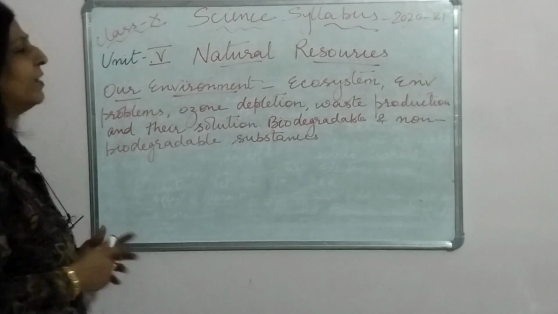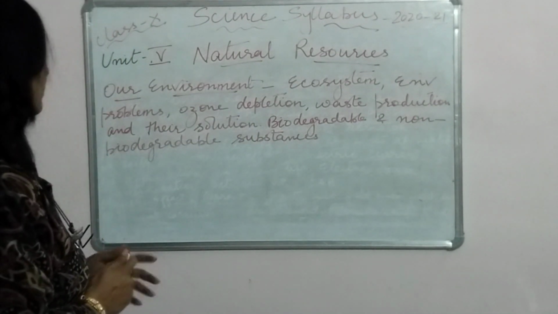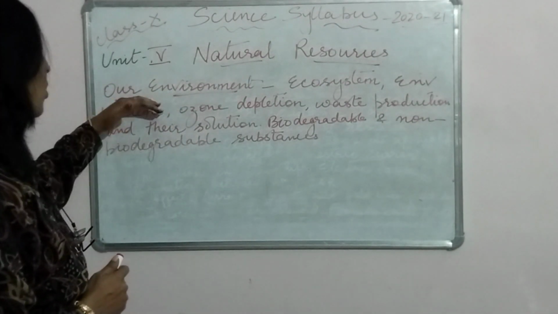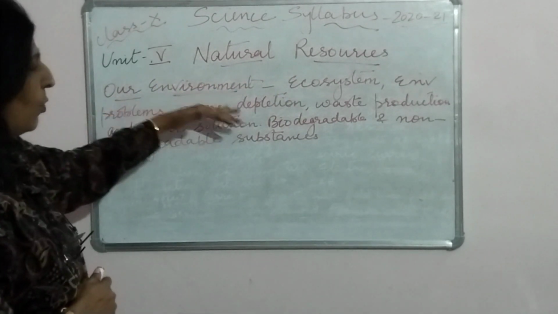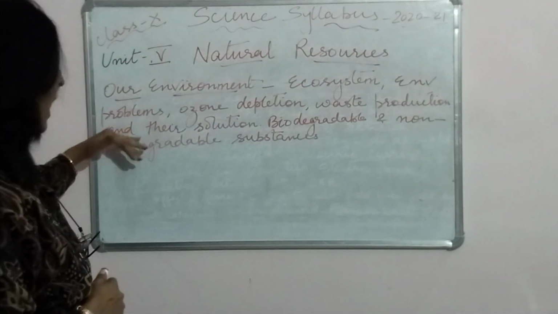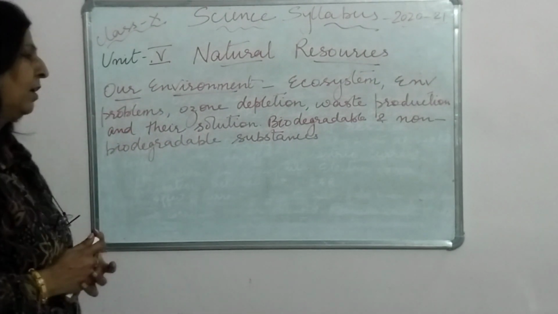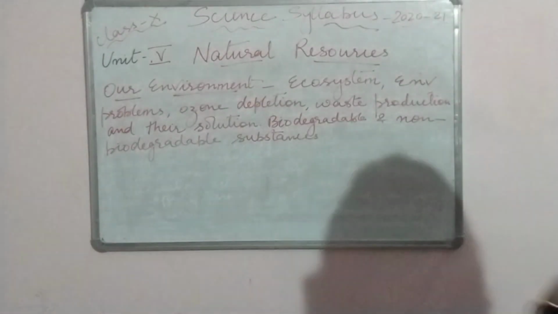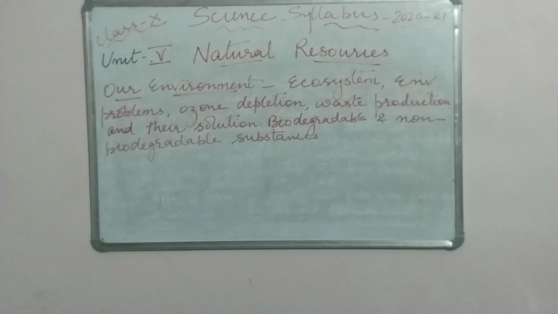This is unit 5. We come to another topic from biology, that is natural resources. Environment we've already done. So which topics are to be done from environment? Ecosystem, environmental problems, ozone depletion, waste production and their solution, and biodegradable and non-biodegradable substances. So these are the topics to be covered. I'll just move away so that you can see it for yourself. And the very last one is management of natural resources.